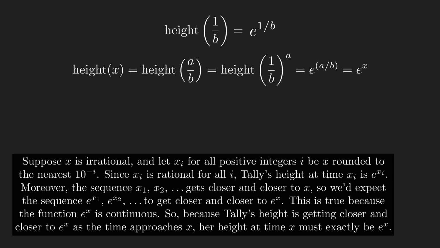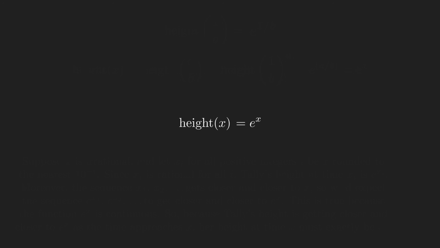We've left some details on screen to guide your thinking if you're curious about the proof. The main takeaway is that Tally's growth rule is fully described by e. E is not just some value that she grows to, but rather a natural base for describing her height at any time throughout the day.